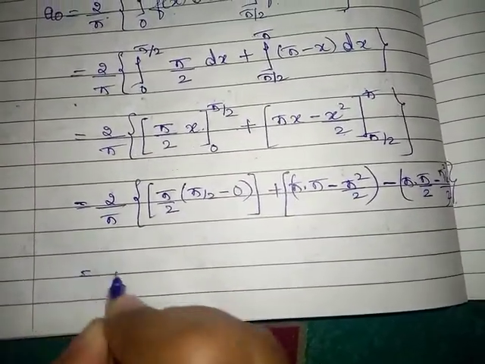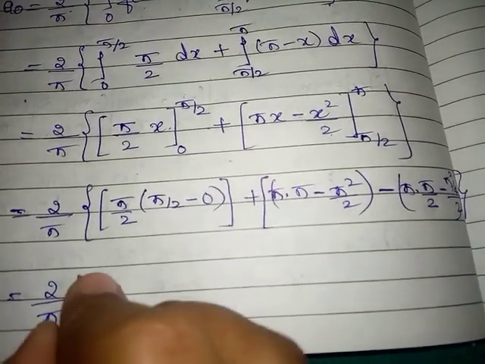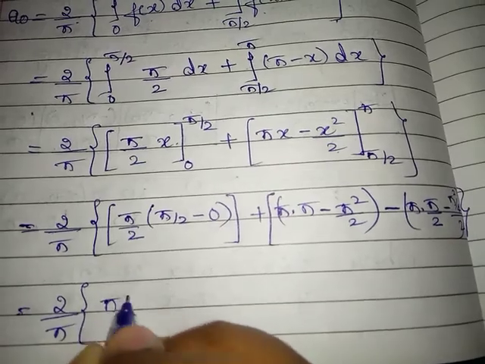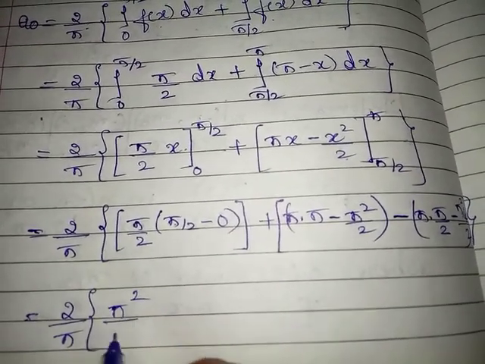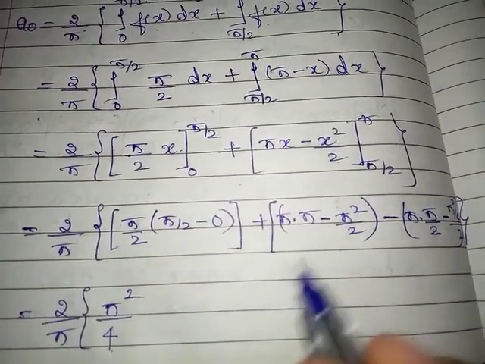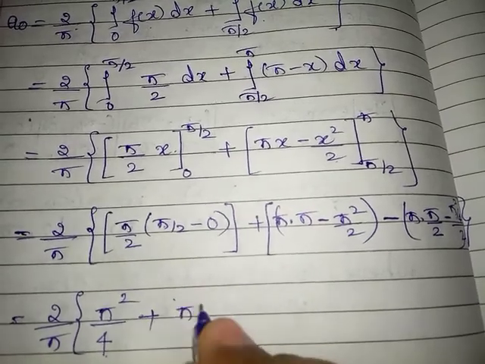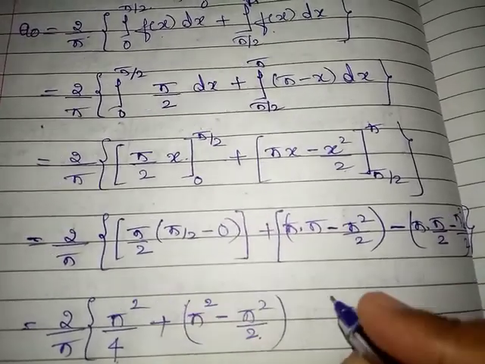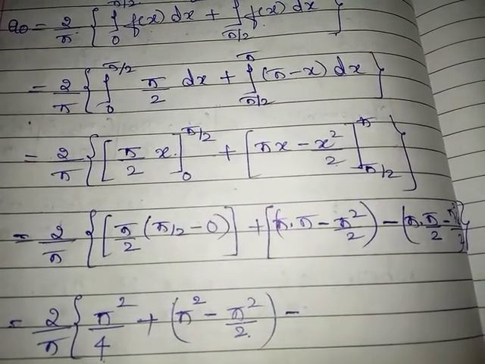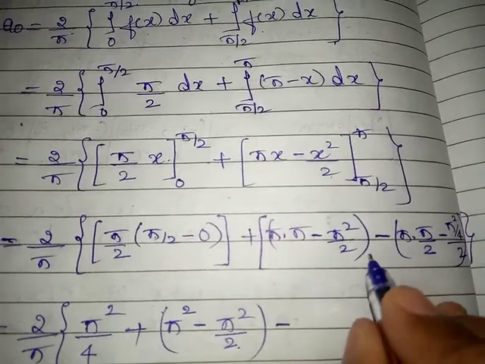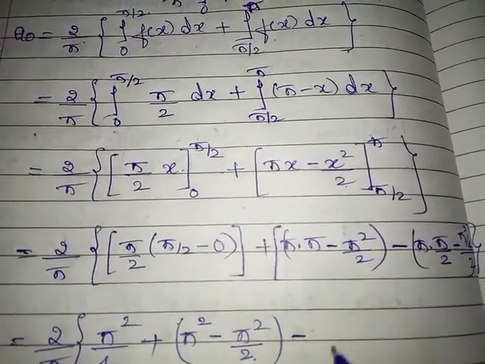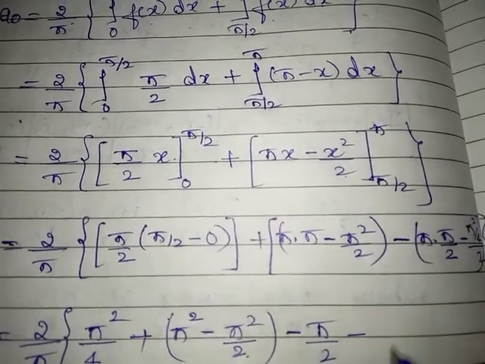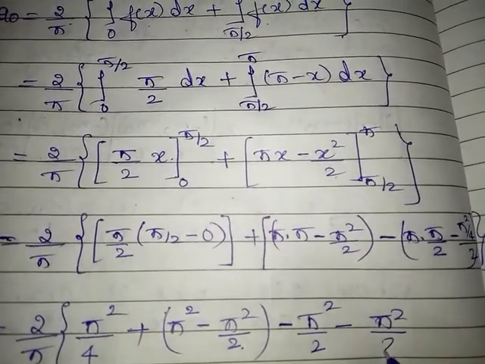Now simplify. 2 by pi into pi by 2 into pi by 2 is pi square by 4, which is 0, plus this will be pi square minus pi square by 2, minus lower limit is pi into pi by 2 minus pi square by 4 into 2 is 8, pi square by 8.